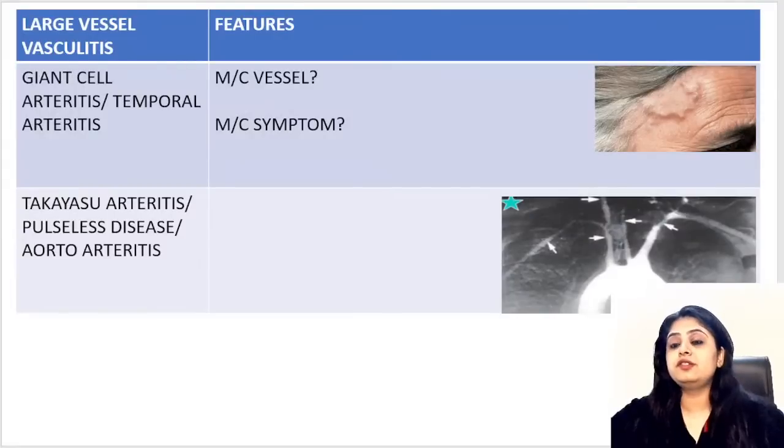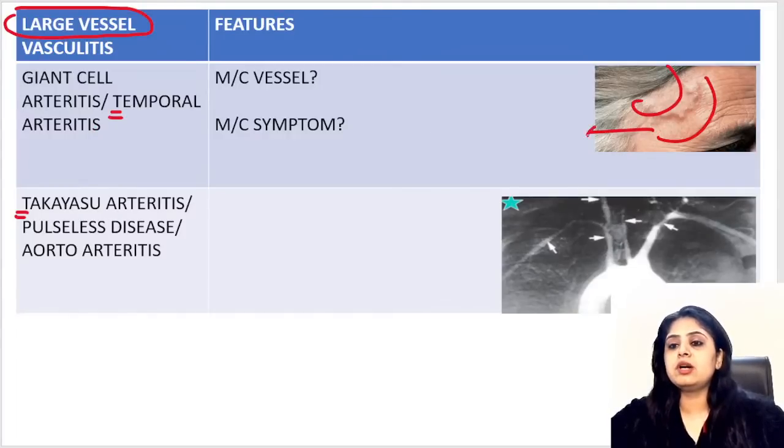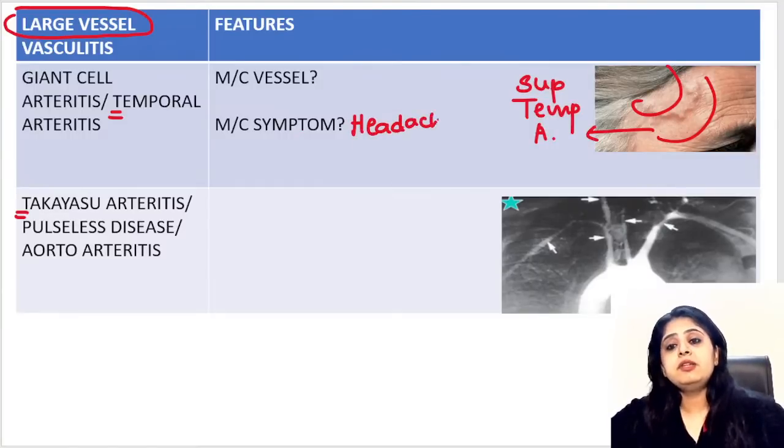So these are the two diseases which all of you should mug up as it is, because in the exam a question is definitely going to come. So everyone, first, what family of vasculitis is it? The two T's, the T and the T, are large vessel vasculitis, right? First in large vessel, we have T for temporal arteritis. So, common sense, which artery will be affected? The superficial temporal artery is going to be affected, and so unilateral, extreme throbbing headache will be the most common symptom.